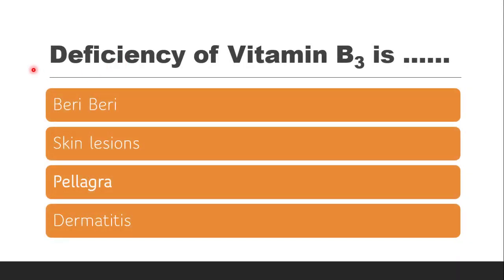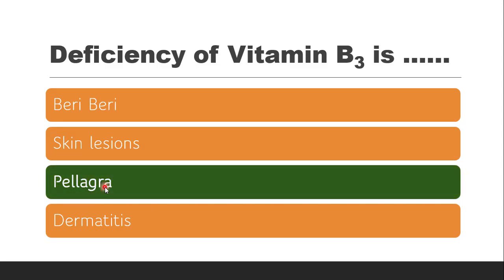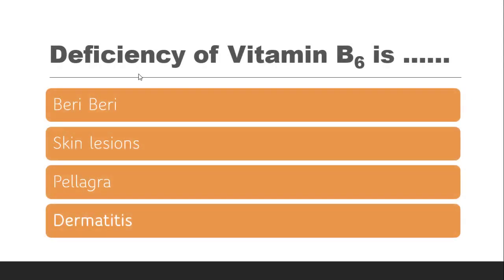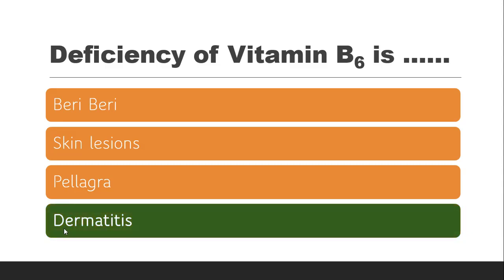Next question is deficiency of vitamin B3 causes or is dash. Whether the condition is beriberi, skin lesion, pellagra or dermatitis. The correct answer is it is pellagra. Next question is deficiency of vitamin B6 is dash or causes dash. Whether it is beriberi, skin lesion, pellagra or dermatitis. So it is dermatitis, inflammation of dermis.